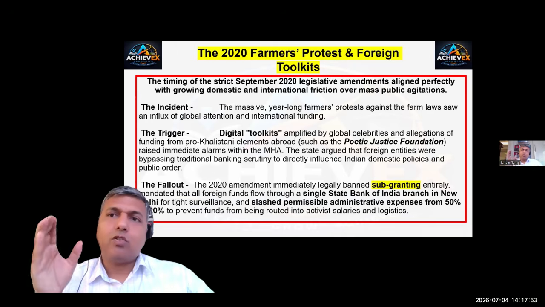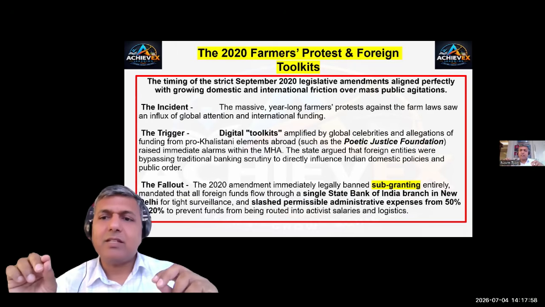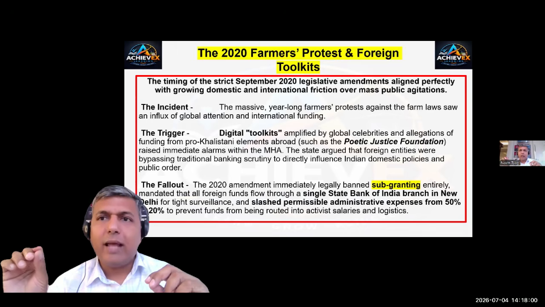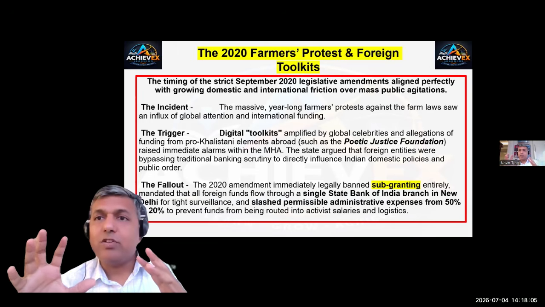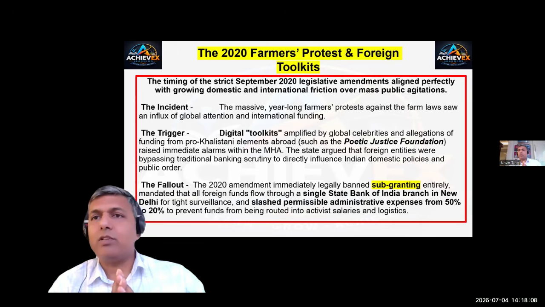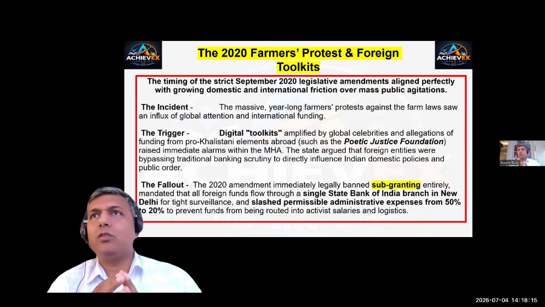During that time, it was also put in place that the administrative expenses of the NGO or individual receiving funds cannot be more than 20%. It was slashed from 50% to 20%. Because what is this administrative cost? Travel expenses, salaries, giving donations to somebody else, subletting it to somebody else.